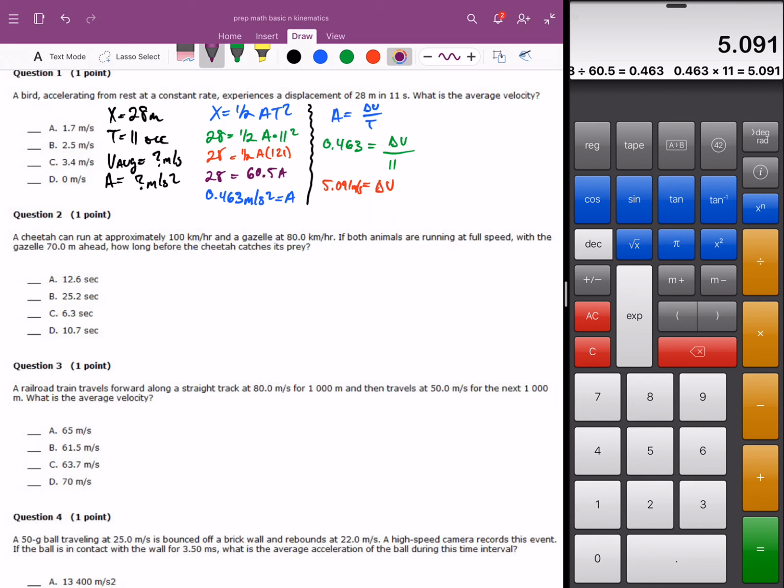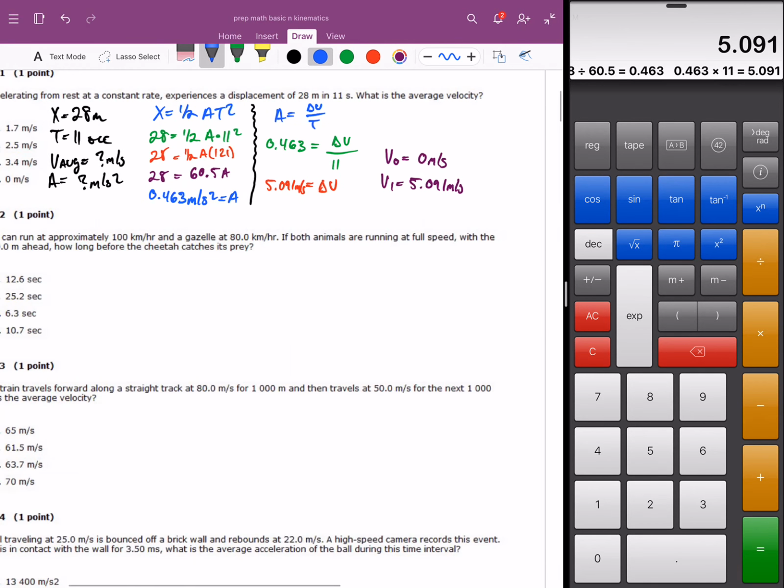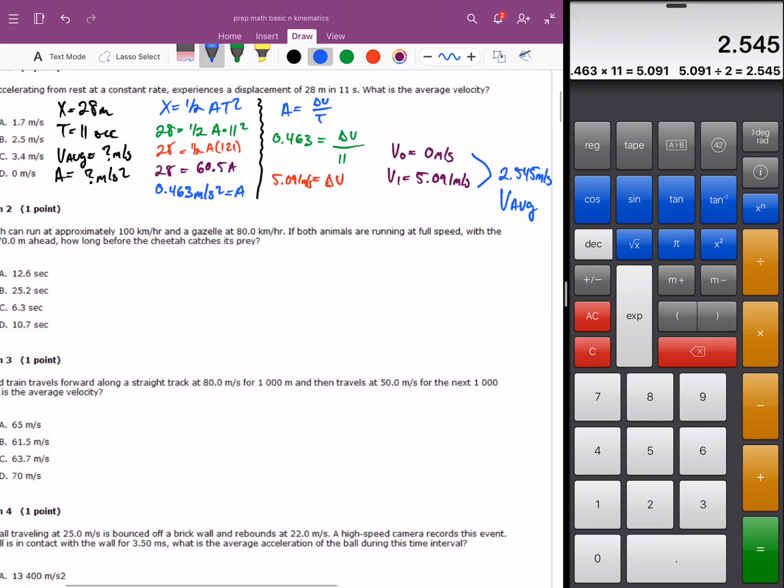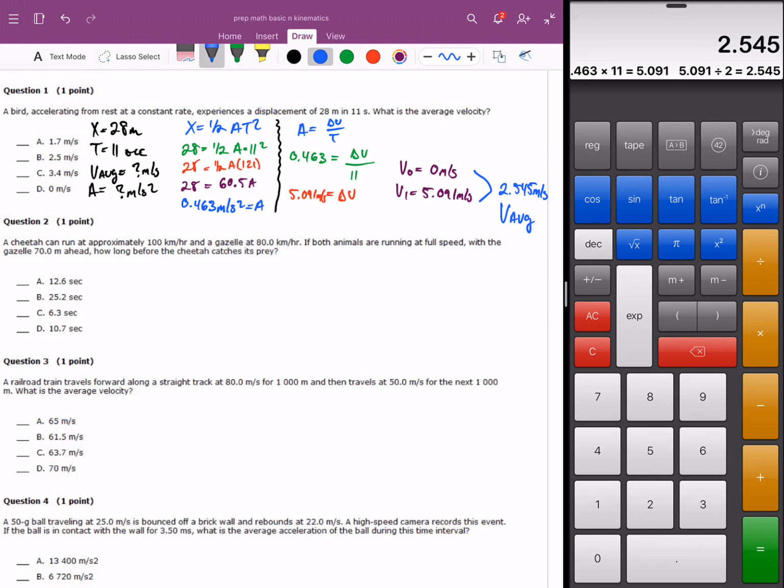Keep in mind the initial velocity was 0, which means the final velocity is 5.091, and you're solving for the average. You add both of these together and divide by 2. You now have 2.545 meters per second average velocity. This matches B the most.